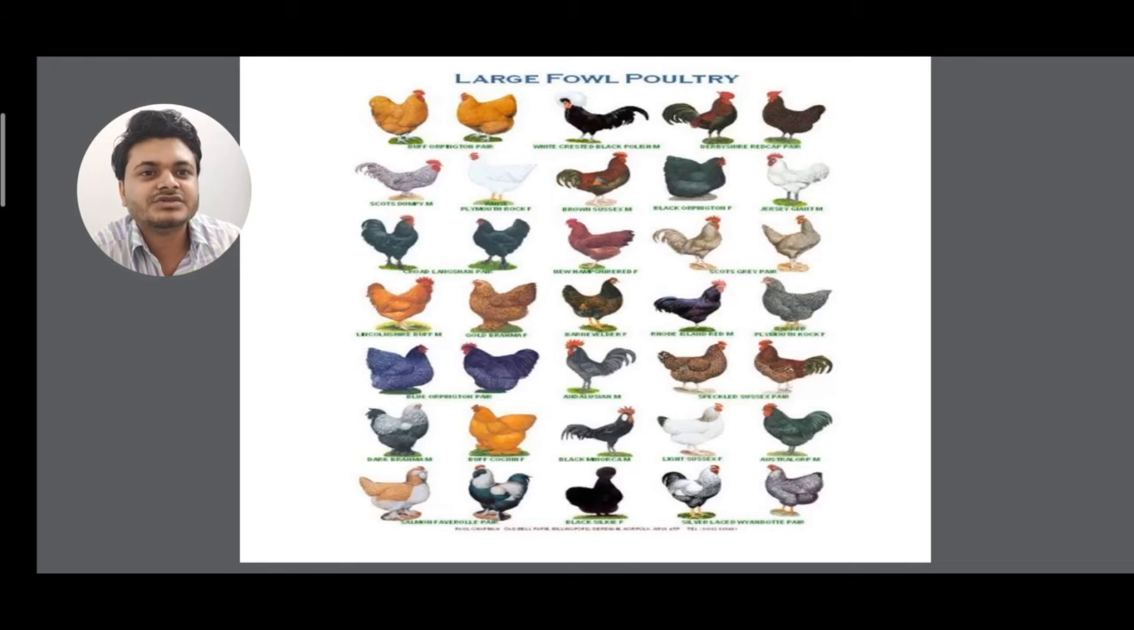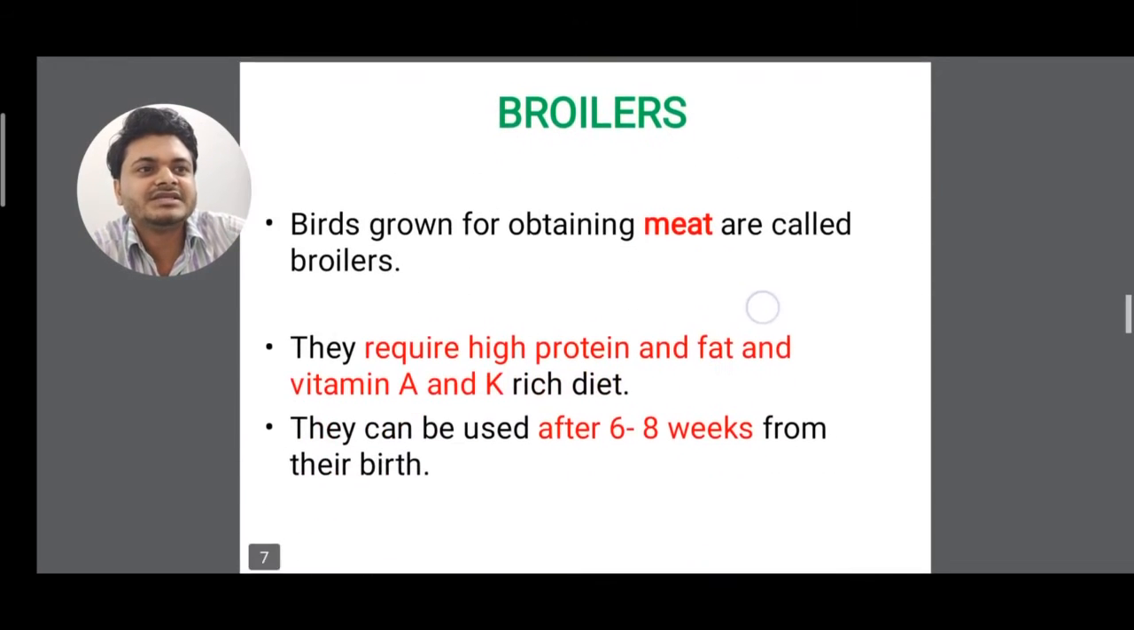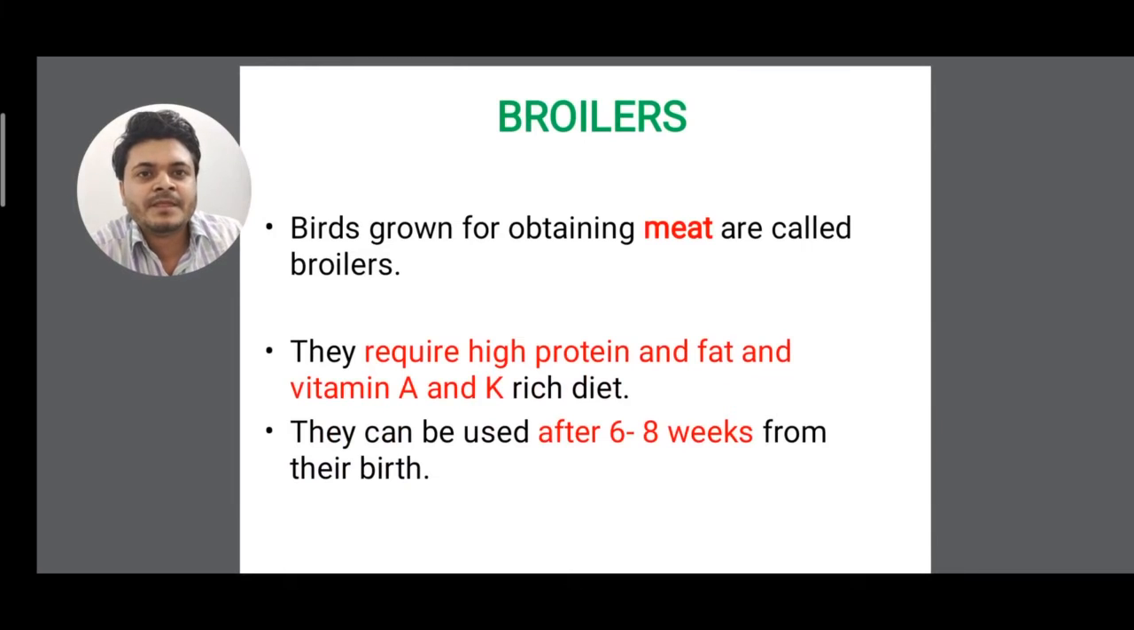So you can see different types of poultries are there. Understood? Next, see layers and boilers. So first we'll come to boiler. Birds grown for obtaining meat are called boilers, clear?